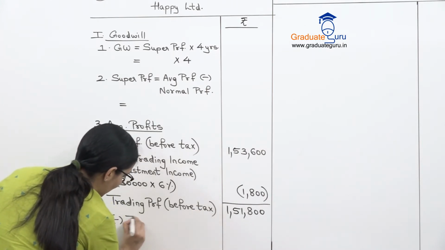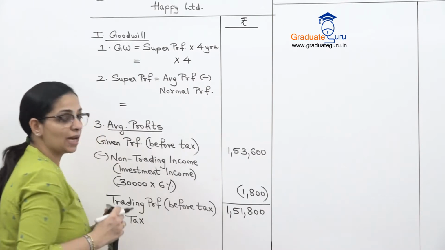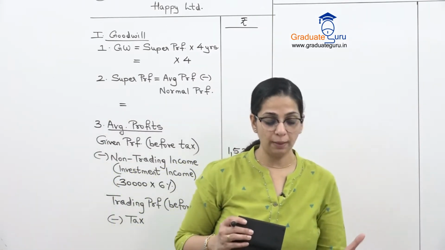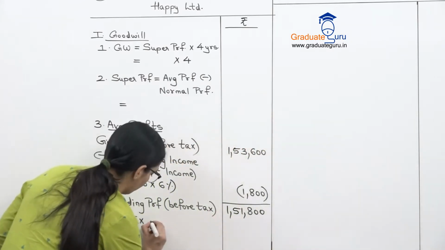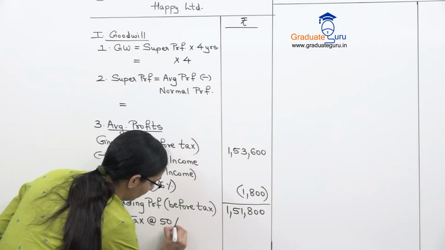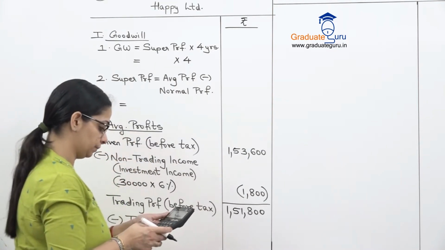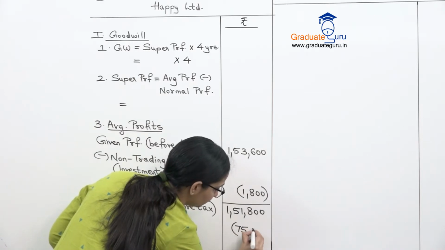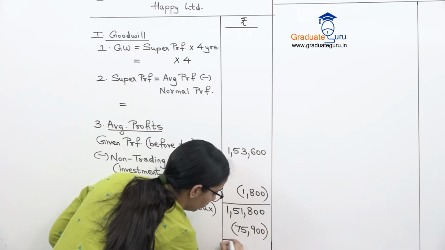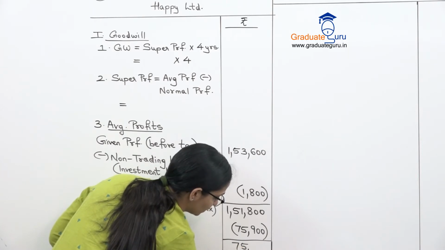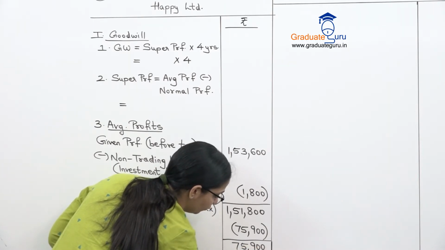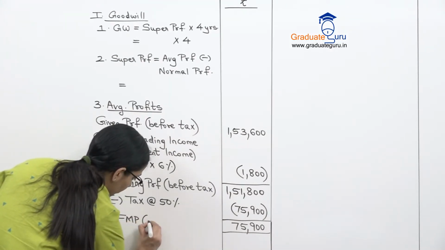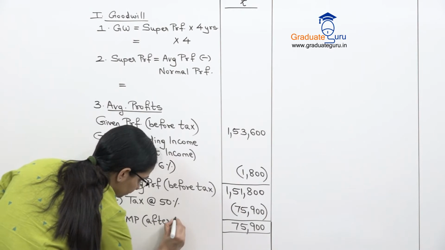So we have to subtract the tax from that because I generally need an after tax profit. The tax rate given in adjustment B is 50%. So minus tax at 50%. So 50% of this is 75,900. So obviously the after tax profit is also 75,900. So this is our FMP or average profit after tax.